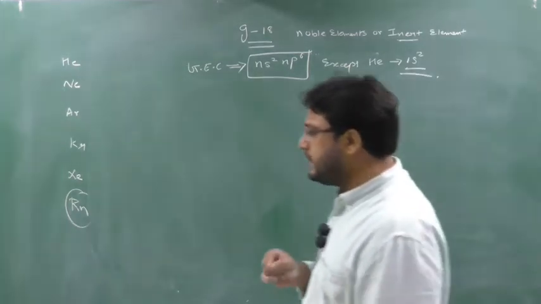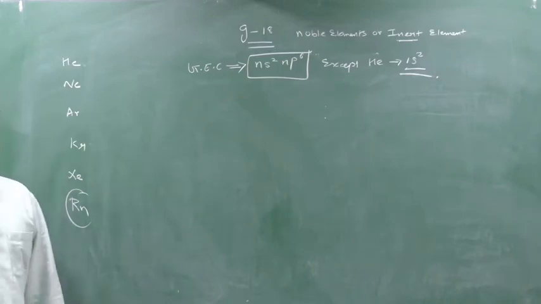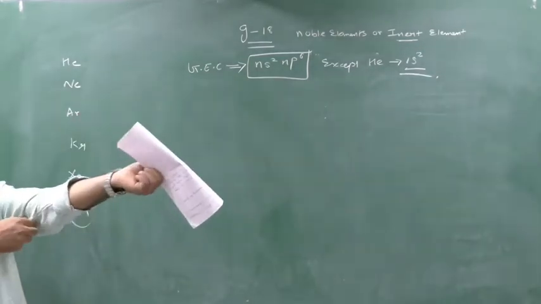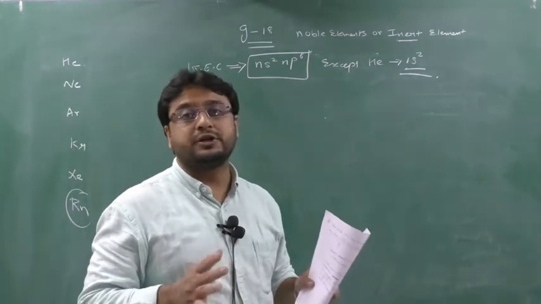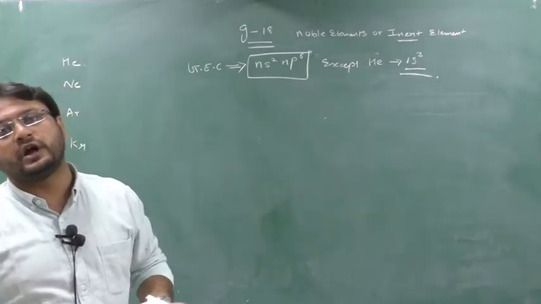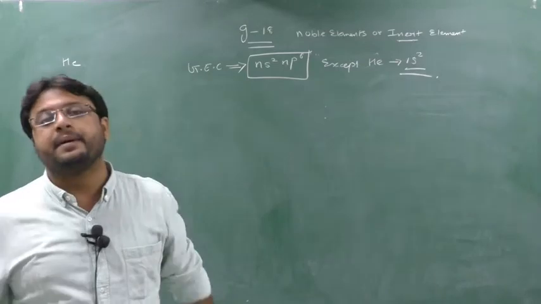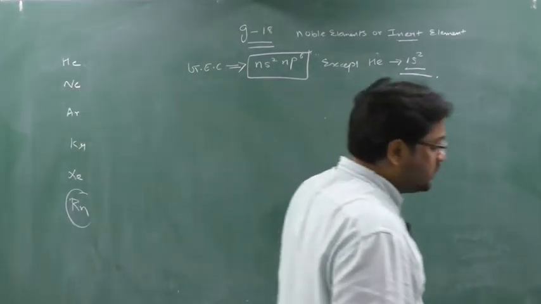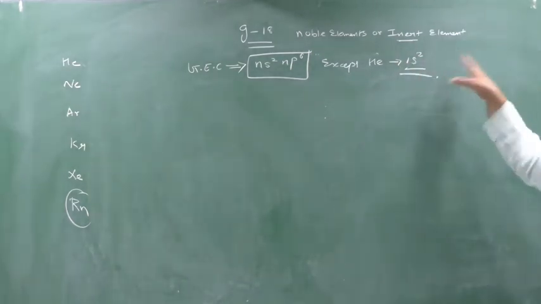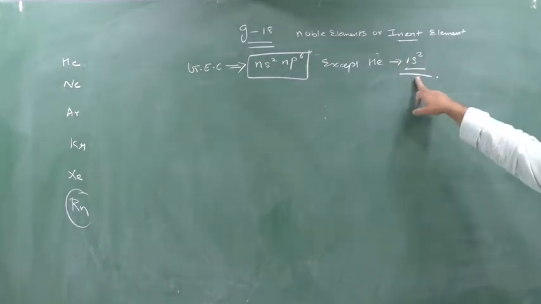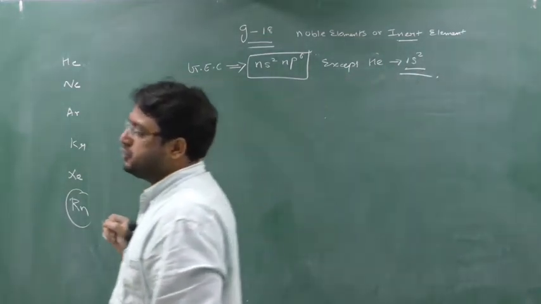The reason for keeping helium in group number 18 is its property. As we know from the classification, the outermost orbit electronic configuration decides the group of the element. For example, s block elements are those whose outermost orbital filled is the s orbital. p block elements are those whose outermost orbital filled is the p orbital. Whereas in helium the outermost orbit itself is s, so it should be in the s block, but why is it in the p block? The reason is its property.